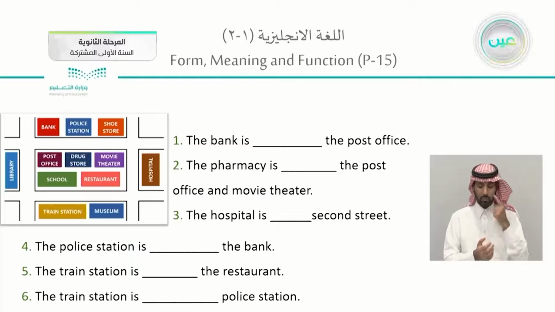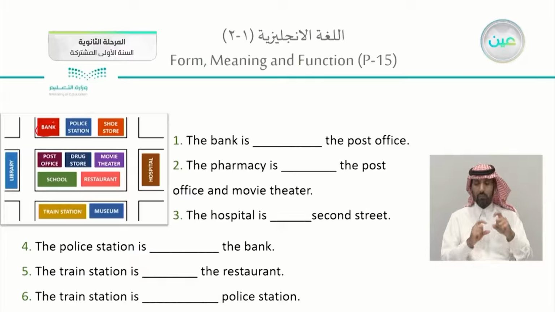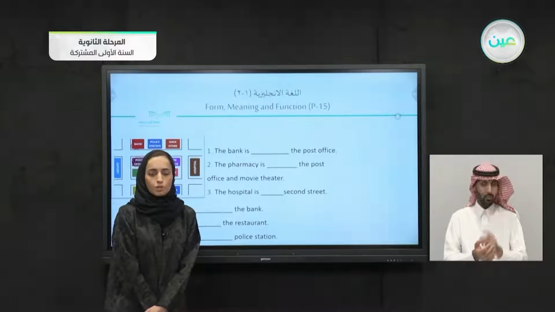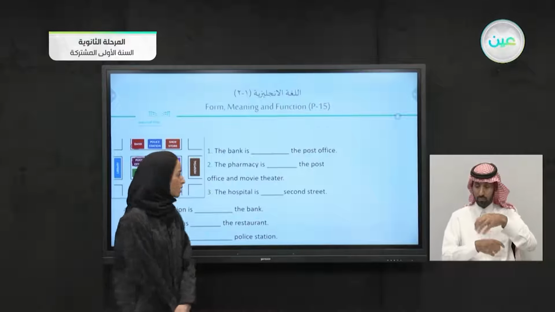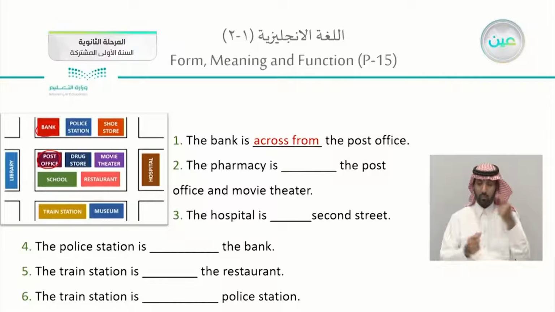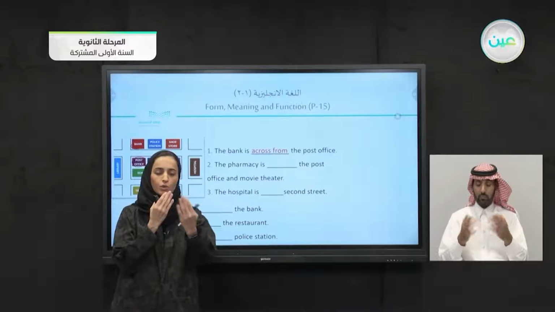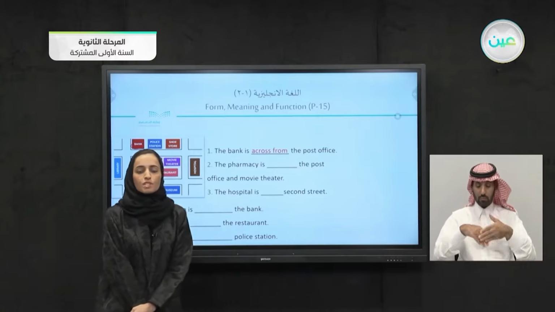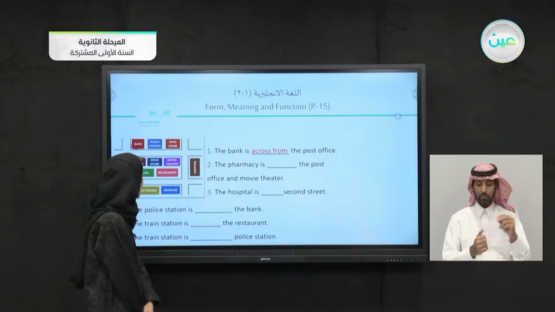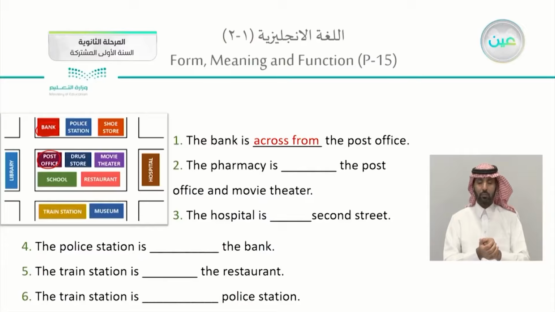The bank and the post office. Where is the bank? Here is the bank. And where is, let's say, the post office? It is somewhere in here. So which one are you going to use? Are we going to use in front, let's say, on? Is it on or next to? It is actually across from. It means opposite. You can see it from there. We're having a tree in the middle there. So it is across from. The post office is across from the bank, or the bank is across from the post office.